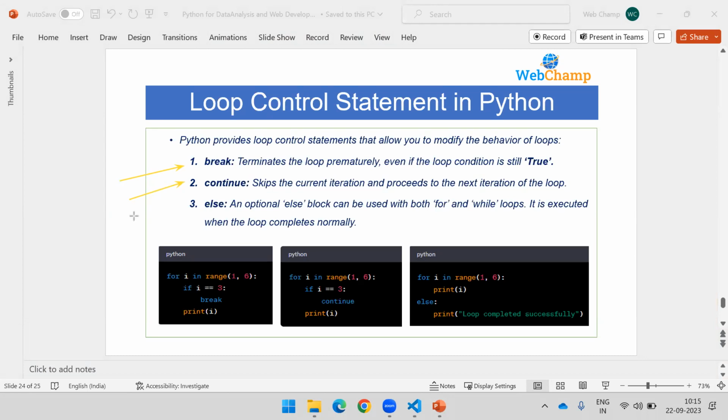Then there is else. When your loop execution completes successfully and you want to do something, you can use the else block with the loop also. This is valid for both while loop and for loop.